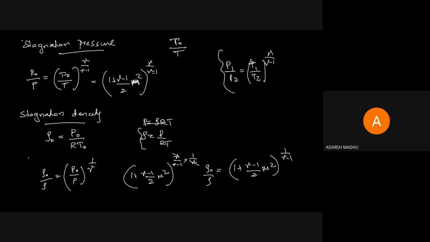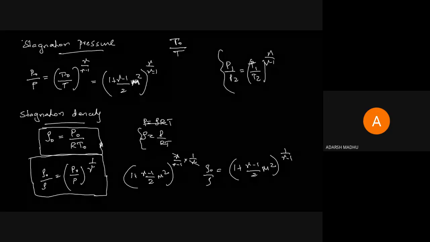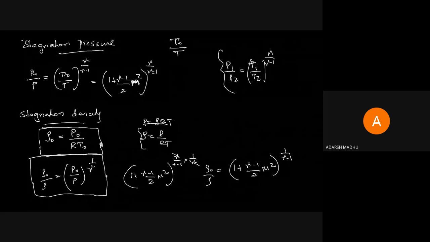Two equations, anything you can take. Rho naught by rho equal to P naught by P all raised to 1 by gamma, or rho naught equal to P naught by R T naught. We want to take the suitable equation for the value. We have studied stagnation temperature, stagnation enthalpy, stagnation pressure, then stagnation density, etc. Everything is under the stagnation state. Just think, stagnation means velocity equal to 0, and all properties are noted as naught: h naught, p naught, t naught, c naught, etc.